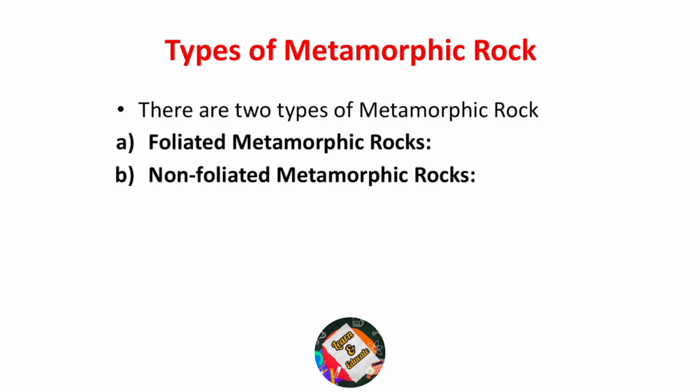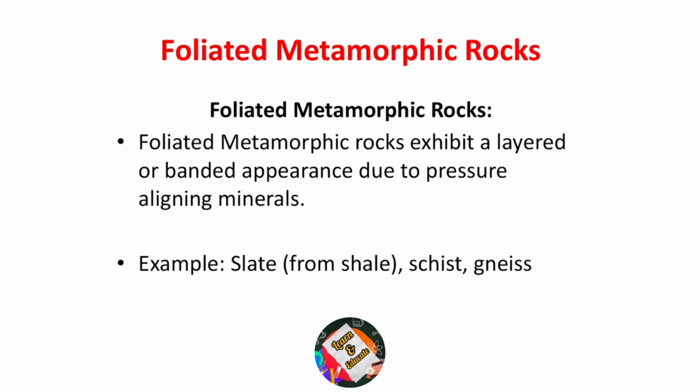The types of metamorphic rocks are foliated metamorphic rocks and non-foliated metamorphic rocks. Foliated metamorphic rocks exhibit a layered or banded appearance. The appearance of these foliated metamorphic rocks is in a structured, layered form because of pressure-aligned materials. A few examples are slate or gneiss.